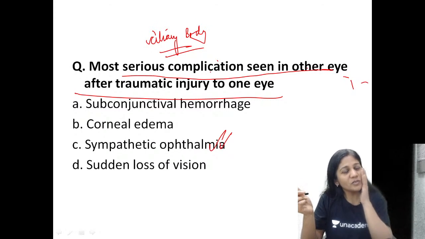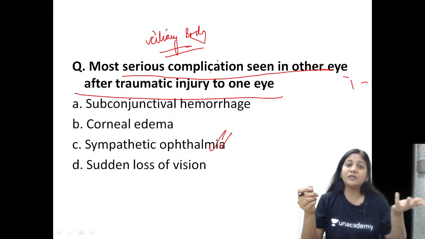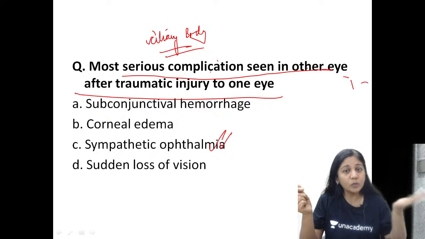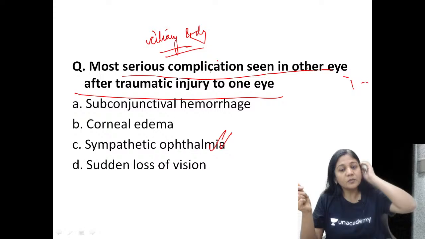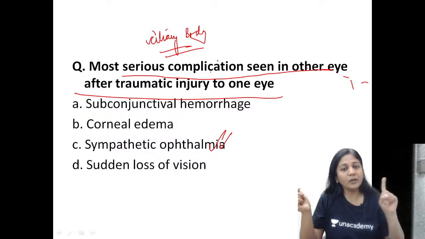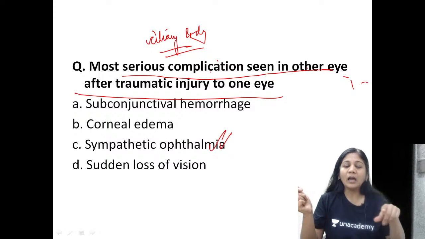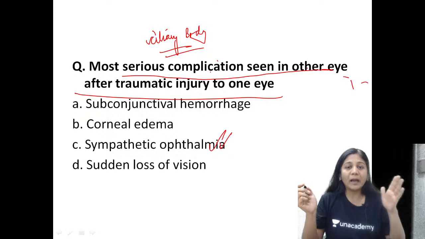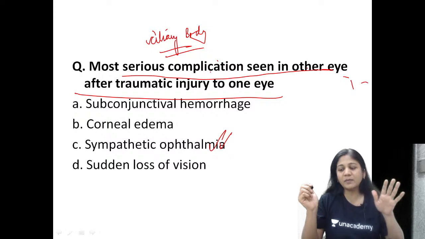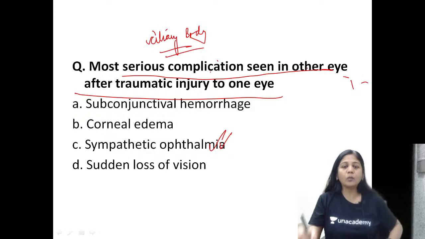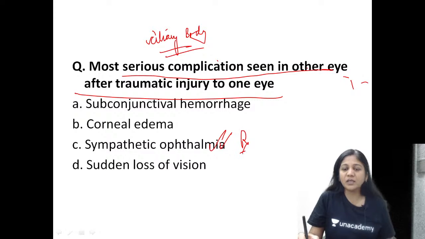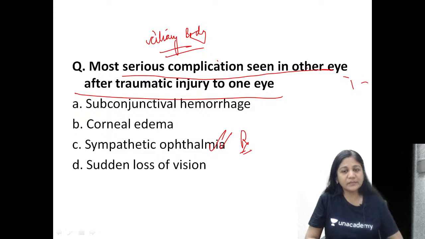This eye which was not injured will also develop panuveitis and the patient may lose vision. Please remember the danger area of the eye is the ciliary body, and sympathetic ophthalmia is a bilateral granulomatous panuveitis. Now, how are you going to treat sympathetic ophthalmia? This can be another question.